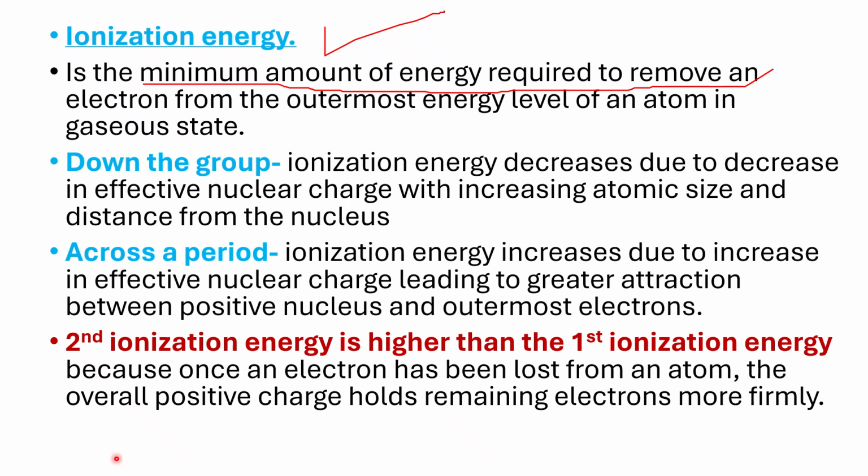If you don't mention atoms in gaseous state, be sure that we are not going to accept that answer. Thank you so much. So next we look at ionization energy down the group. Down the group, it decreases. Remember that ionization energy only applies to metals, not non-metals, because non-metals do not lose electrons, they tend to gain. Down the group, we agreed in the other slide that the atoms become larger in size.